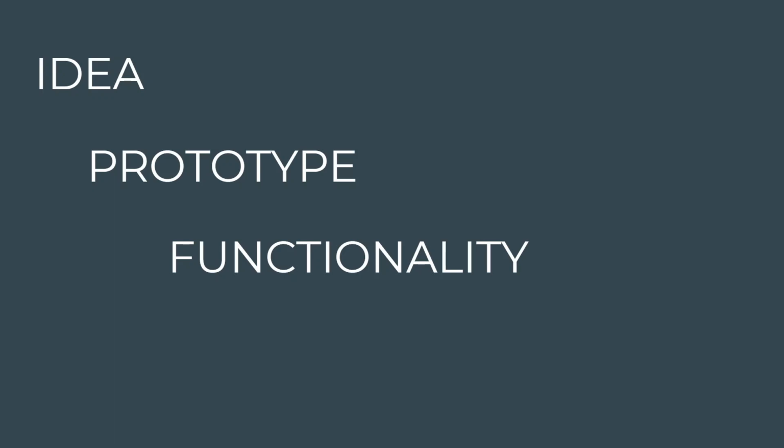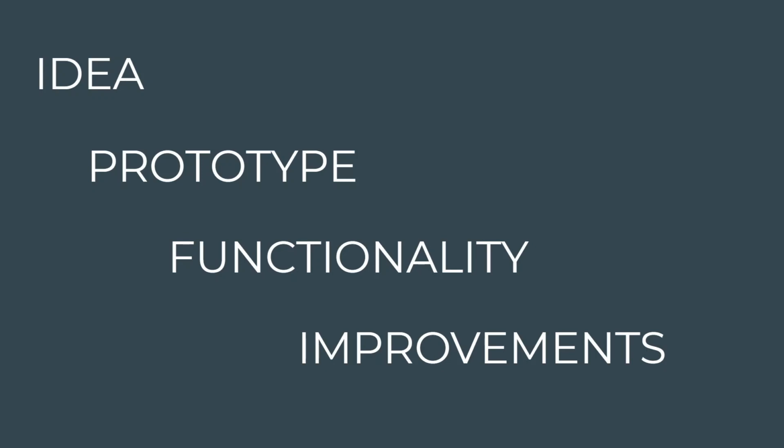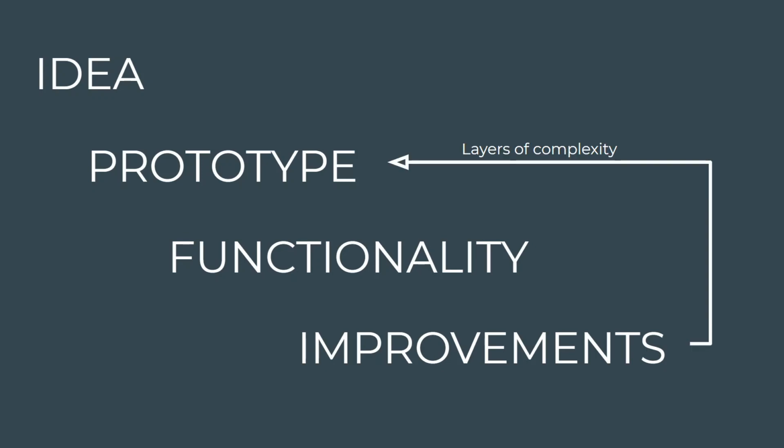And when this is done, you obviously, probably in most projects, are going to need improvements. And improvements are going to come down as new layers of complexity, right? When the basics and the first idea is done, then you're going to add a little bit more, maybe reading from a file, maybe saving something into a database, maybe more complex data structures, something. And after knowing that you'll need some improvements, you're going to go back to the prototype, improve it a little bit, again, add a little bit of this functionality, and slowly add these layers of complexity until the whole project in your mind is finished.